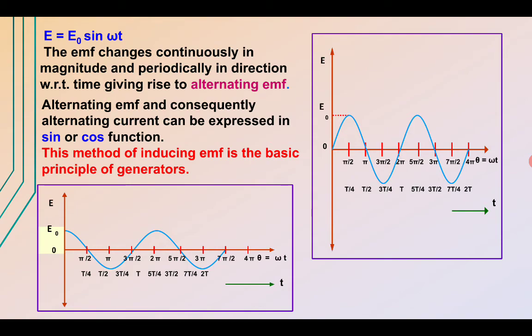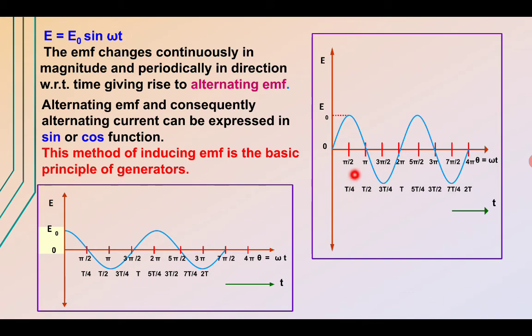Now this EMF changes continuously in magnitude and periodically in direction. So there are two types of changes we observe. There is a change in magnitude: the magnitude increases, reaches a maximum, then decreases. Apart from this, there is also a change in direction, as theta is also changing for this motion.